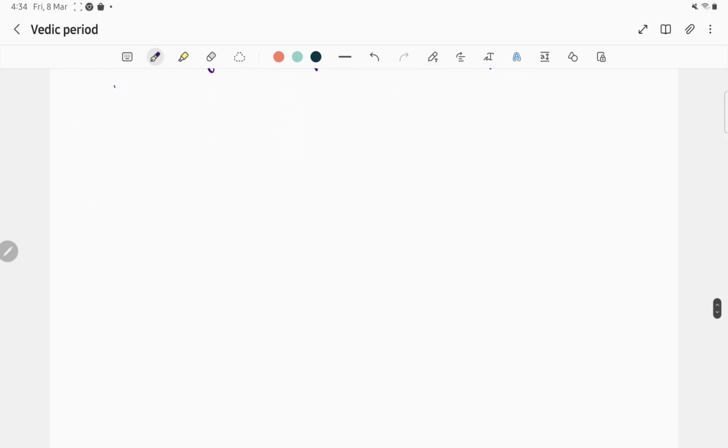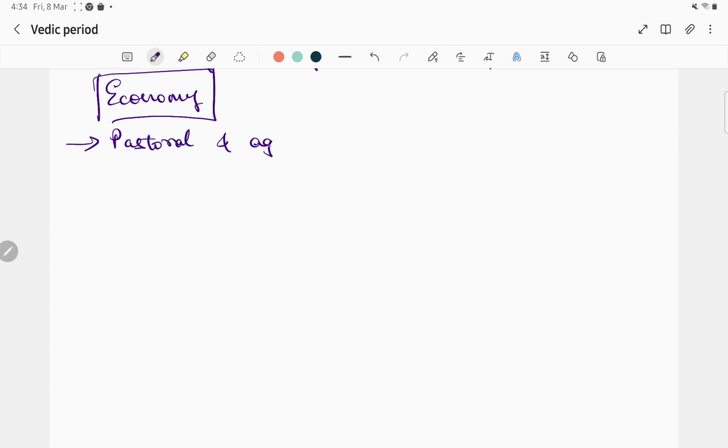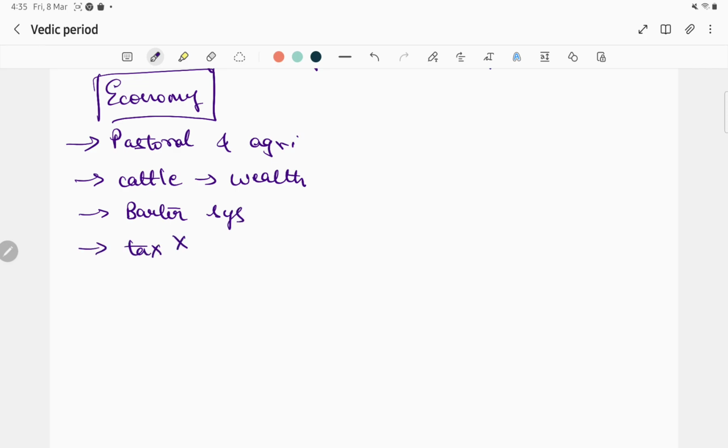Next, coming to economy. How was the economy during that time? As I said, cattle rearing was the most important and the wealthiest thing considered. So in general, pastoral and agriculture was their main economy. Cattle was the form of wealth. So definitely there was a barter system, and taxes were not imposed.